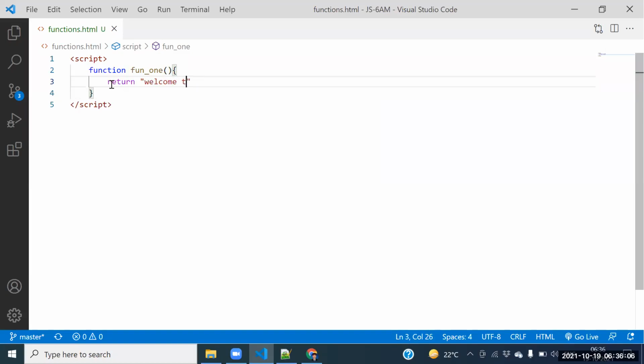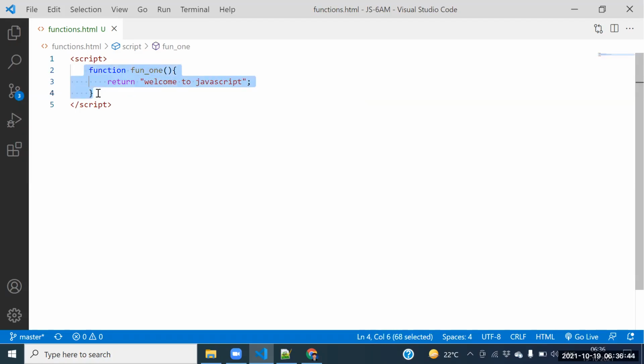Return, welcome to JavaScript. Guys, new members here, never feel difficult, because functions are a very, very important topic. What is the name of the function? Function one. Function one returns what? Welcome to JavaScript. How to create the first function? Function one, returning welcome to JavaScript. So the total thing, lines 2, 3, 4, what do you call?